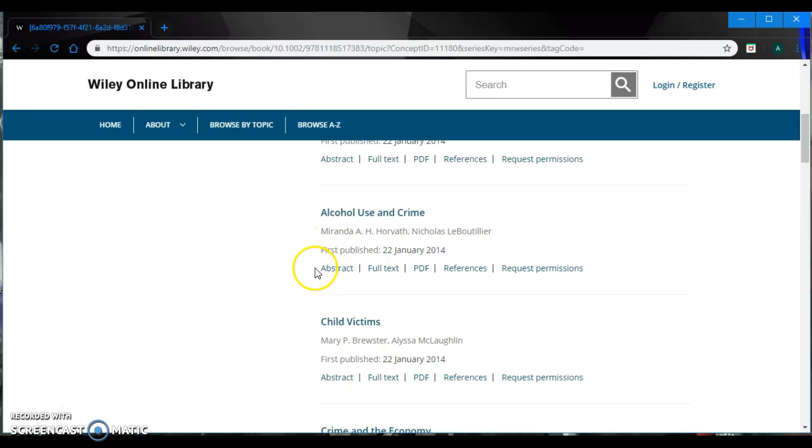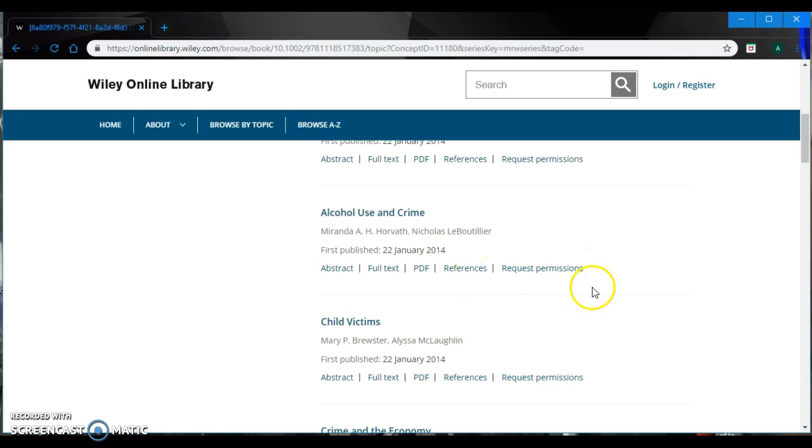You have the abstract, just to know a little information about what the subject is about. You have the full text that you can see online, or the best part, I think, is the PDF. With the PDF, when you click inside, you can download the text and the information, and do the modifications and all. If it is for a work, you have other references too, on the other side,